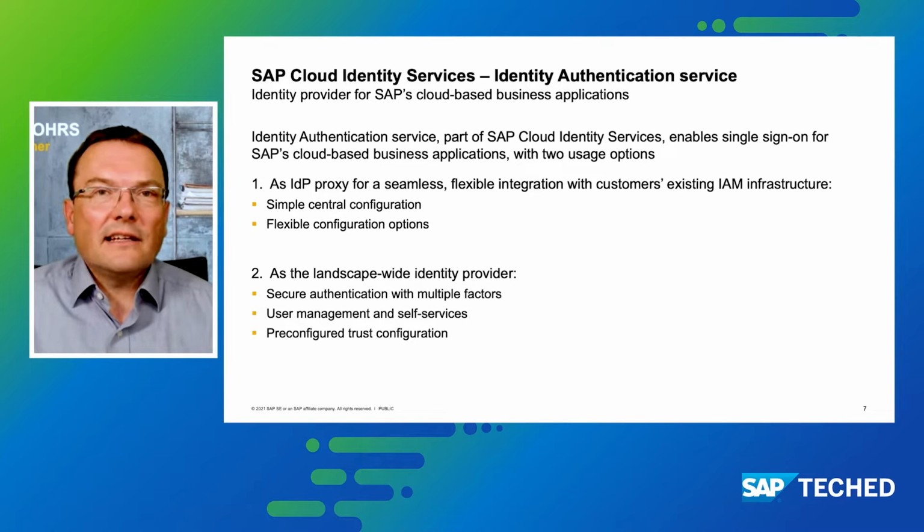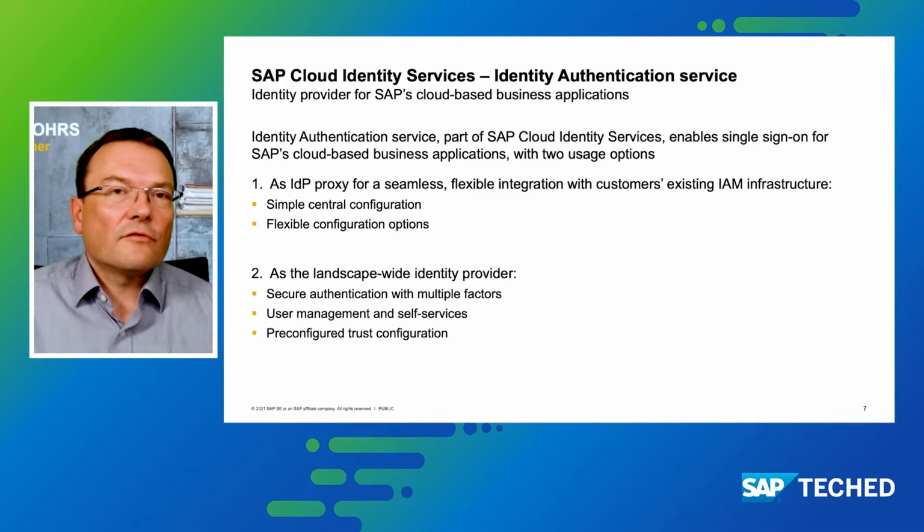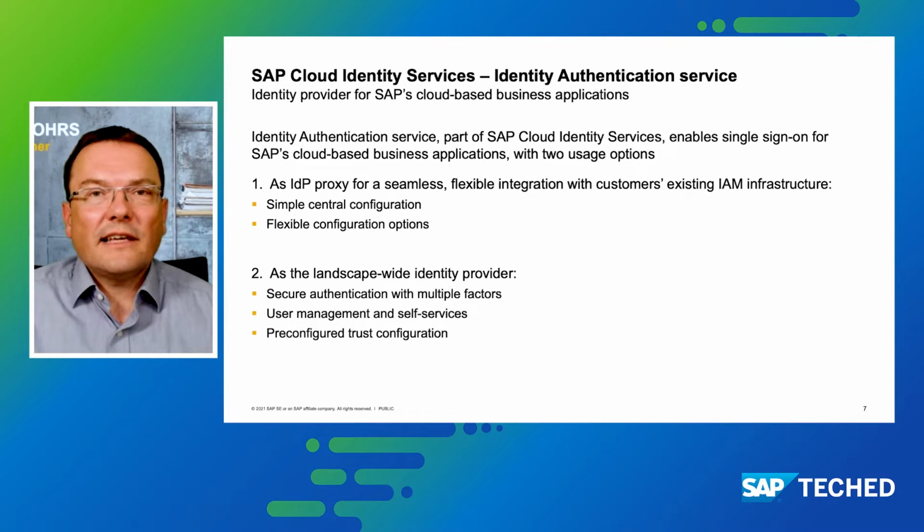And this is then in a point-to-point connection connected to your existing identity provider. In addition, you can also enhance the authentication tokens, which may be necessary for some business applications, without having to change the configuration of your existing identity provider, because the identity authentication service can take over on the fly and add this information when necessary.